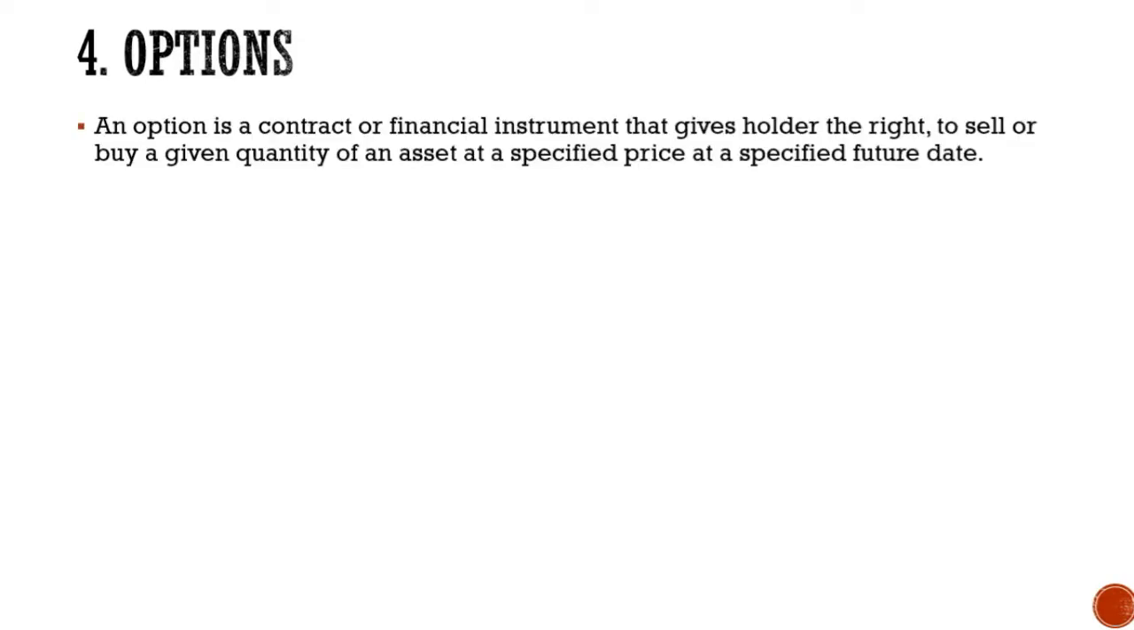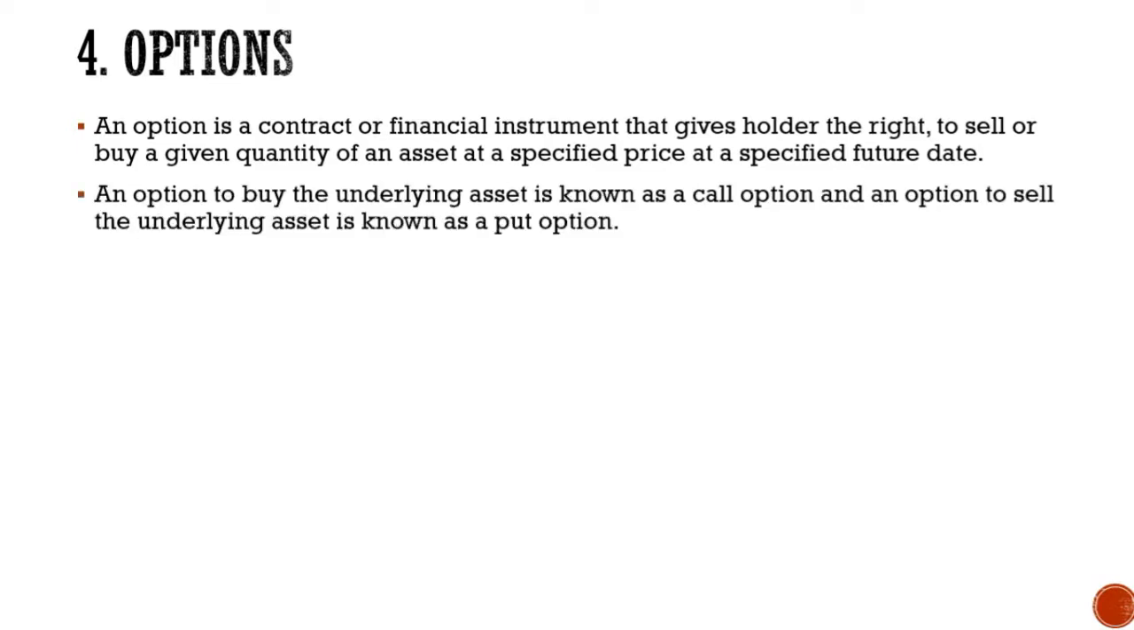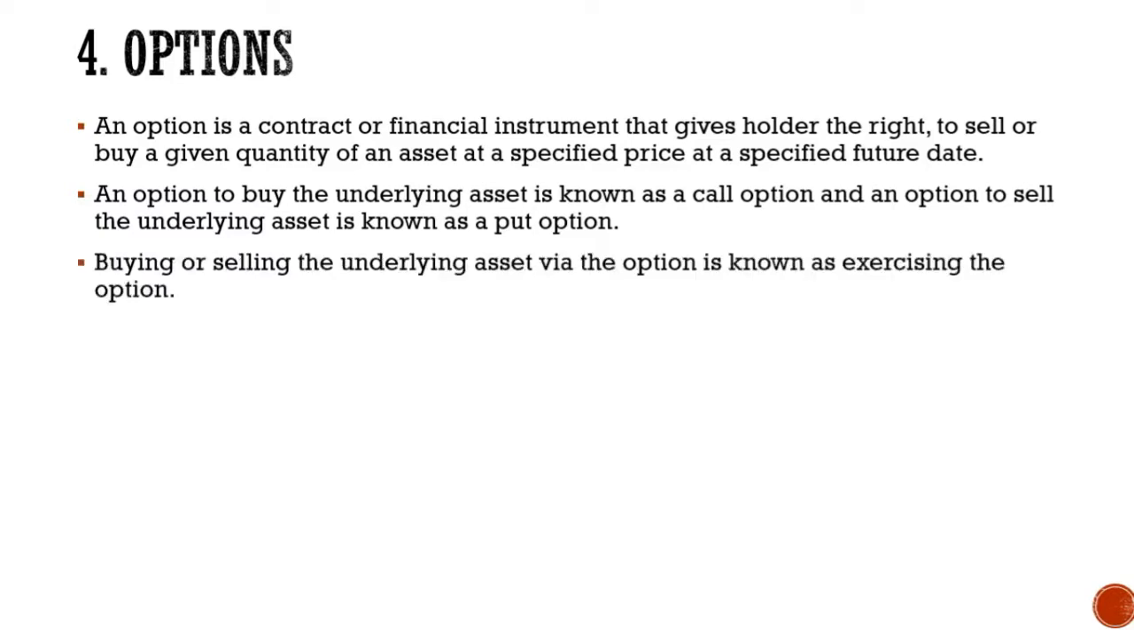Okay, the next type of transaction is the options. An option is a contract or financial instrument that gives the holder the right to sell or buy a given quantity of an asset at a specified price at a specified future date. An option to buy the underlying asset is known as the call option, and an option to sell the underlying asset is known as the put option. So in options there are two types of transaction. One is called the call option and the other one is the put option.